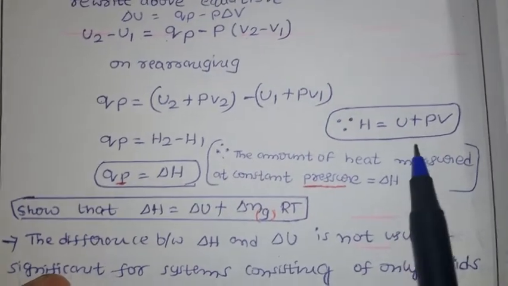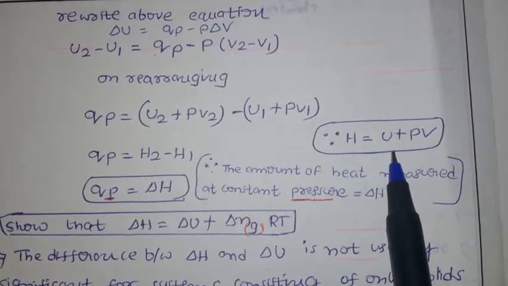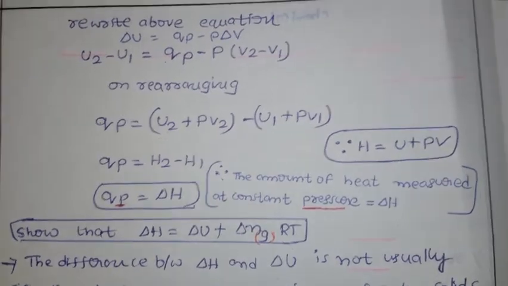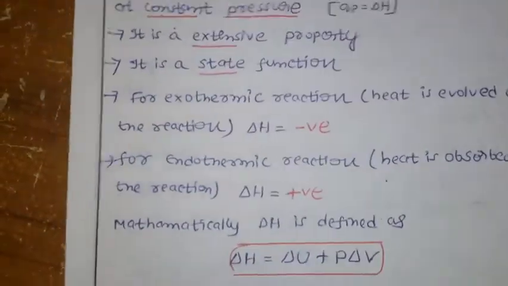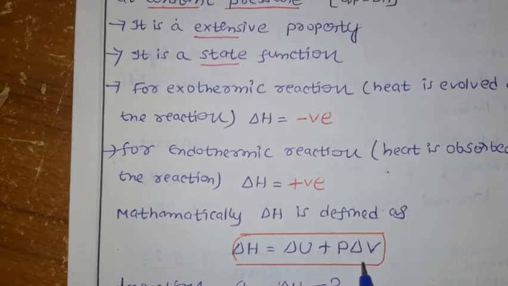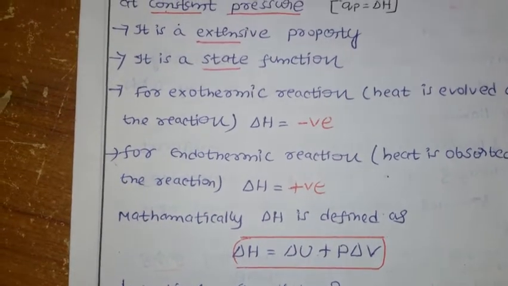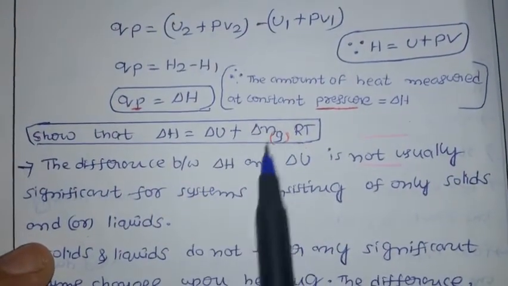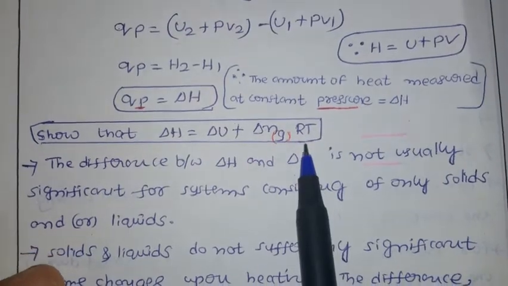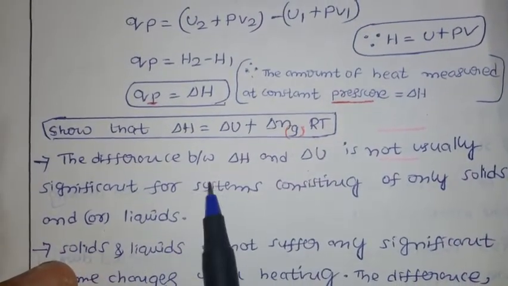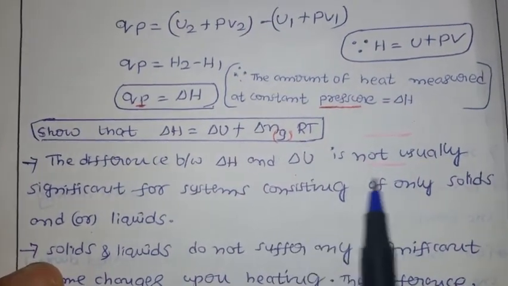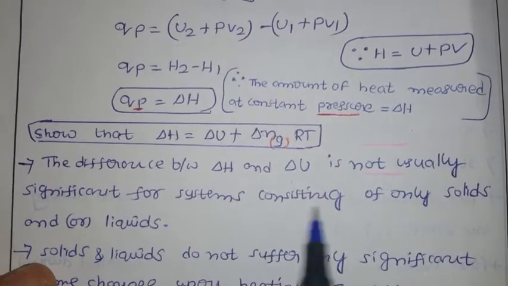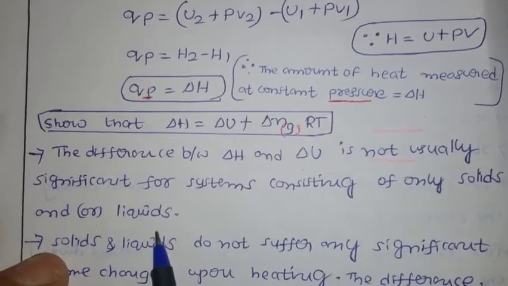Next we have the equation that shows delta H equal to delta U plus delta n g RT. Just now we discussed mathematically that delta H equals delta U plus P delta V. Instead of this, we have to show delta H equal to delta U plus delta n g RT. Why? Because the difference between delta H and delta U is not usually significant for systems consisting of only solids and liquids.